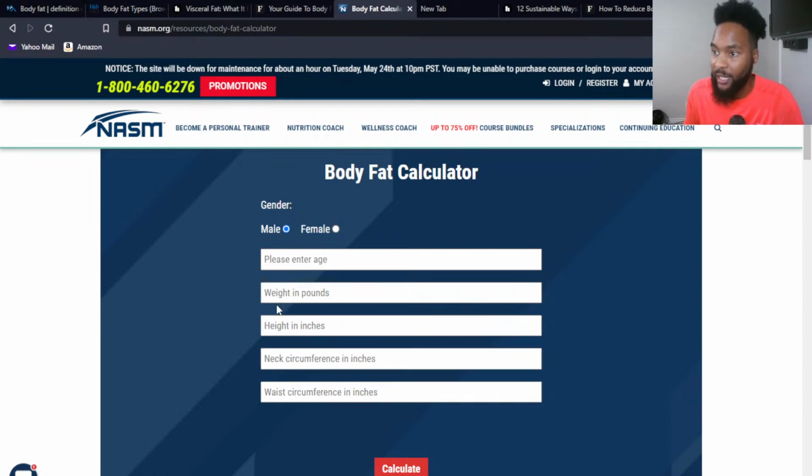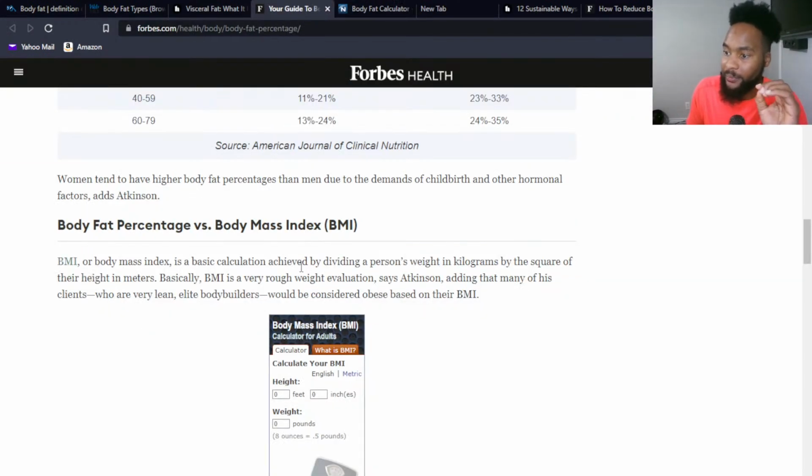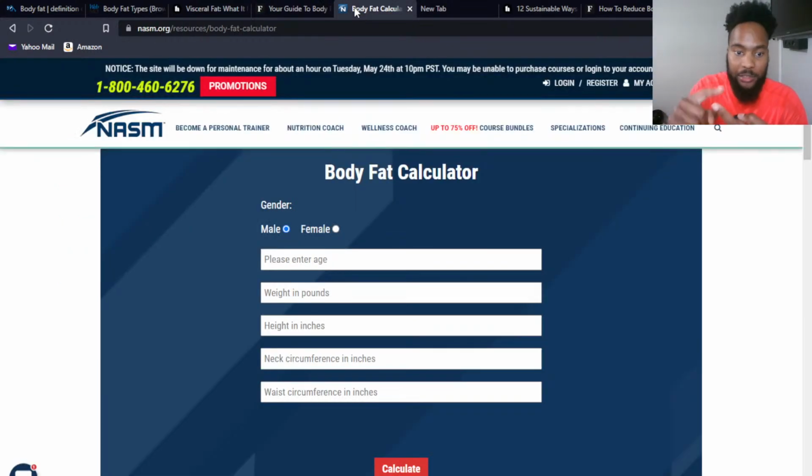And this is just a basic calculator. But the point is, if we compare the fact that a BMI measurement is only height and weight, and body fat includes things like gender, age, height, weight, etc., you're getting more information, which makes it a more reliable measure of your overall health. Body mass index is basically useless.